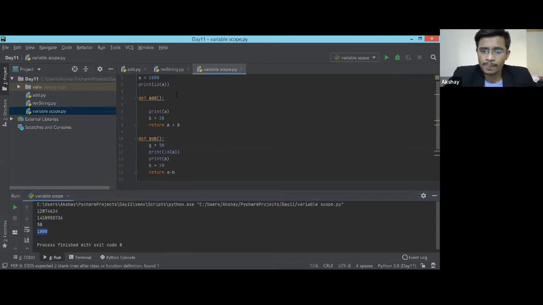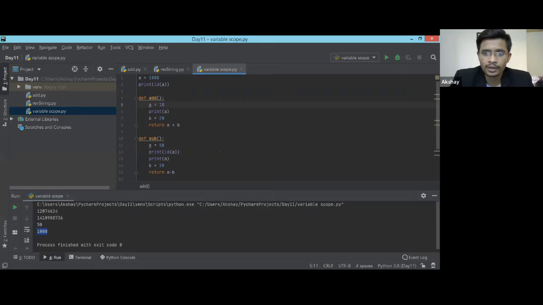So is it clear? Even if you use the same name of the variable, and you try to use it inside a function, it is not the same variable as it was upstairs. We are creating another variable with the same name. It doesn't mean the variables are the same. It is another variable with the same name. So this value is stored at a different place. That's the difference between a local and a global variable.